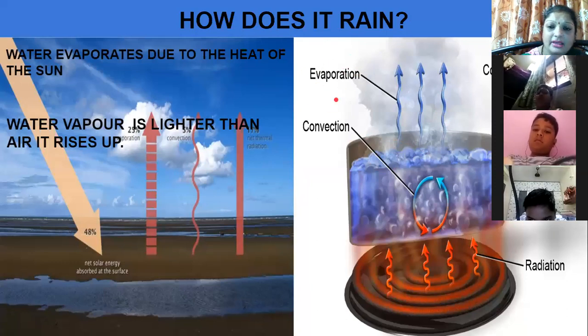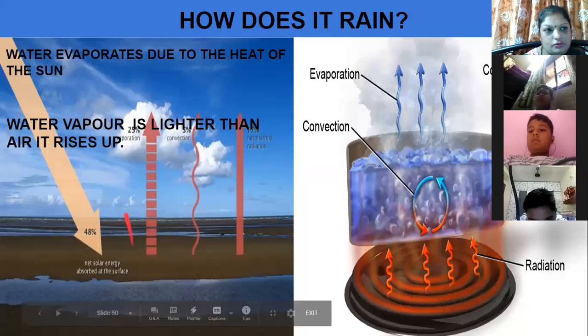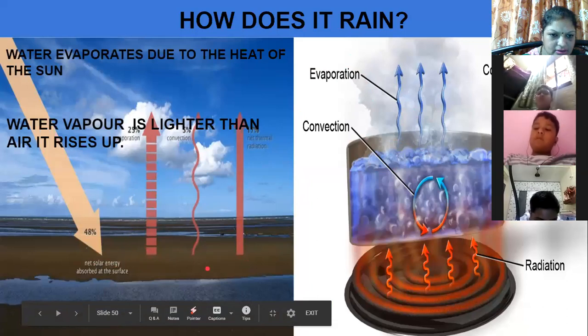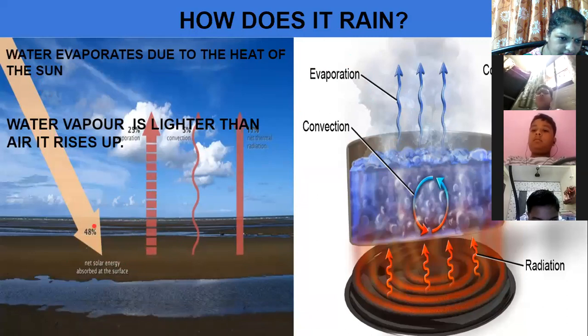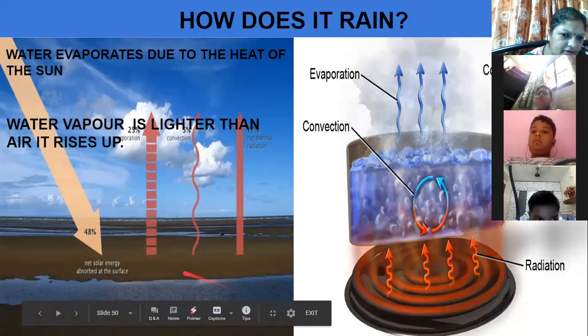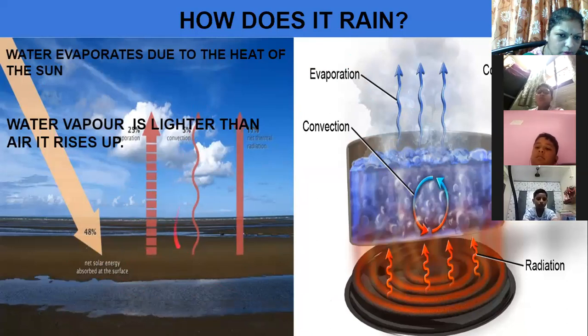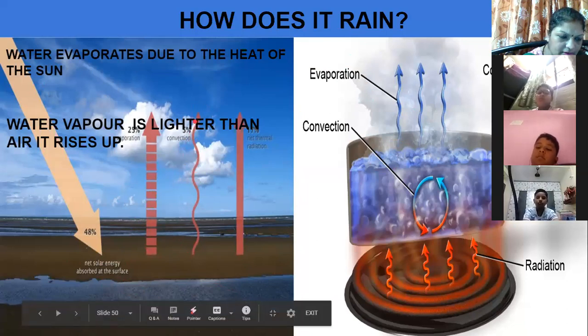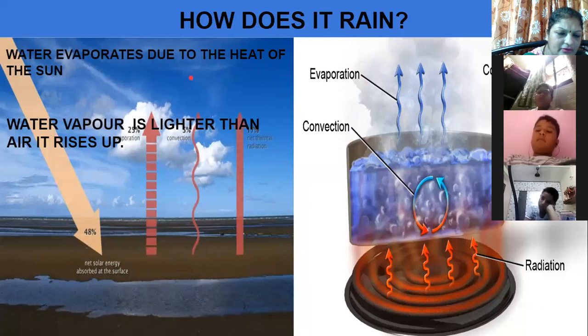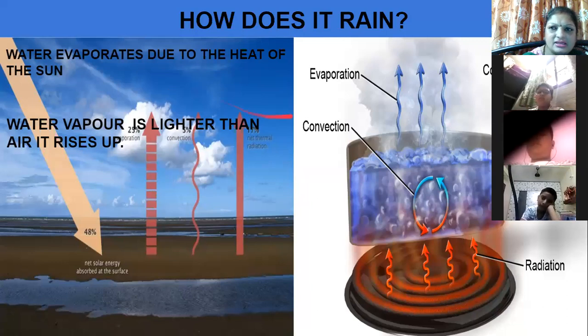Okay. The same thing takes place in the atmosphere also. You can see over here, this is the land surface. You can see the water. Now, because of the rays of the sun, the water on the surface gets heated up. This water turns into water vapor. Once this water turns into water vapor, it will rise up in the air. Once it has risen up in the air, then what happens? Let's see ahead.